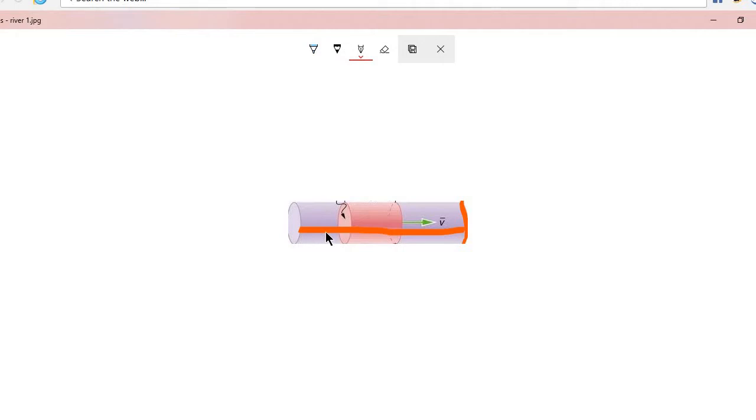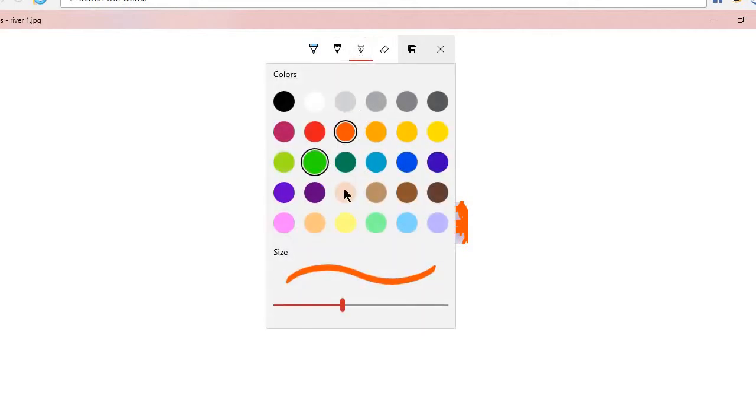Suppose this is the length for 1 minute. So for 1 minute, this area multiplied with this height will give me the volume. And what is this height? This height is the rate of flow of water, meaning in 1 minute what is the speed of water. That becomes the length, or you may say the height of the cylinder, which is multiplied with this area of cross section. So this will become the volume.